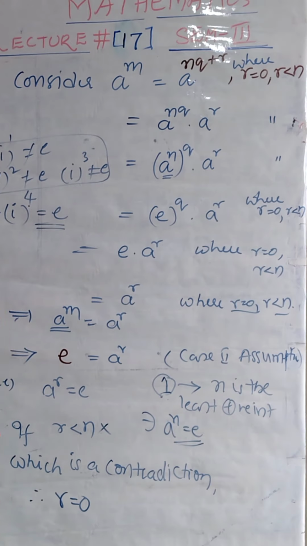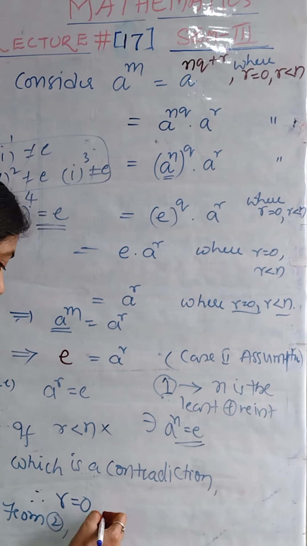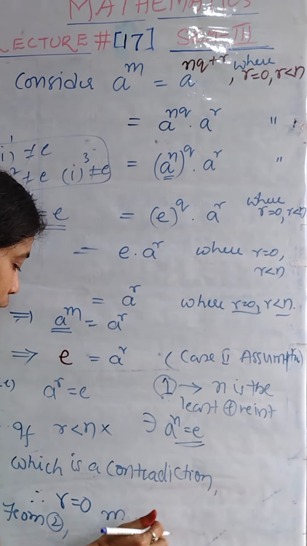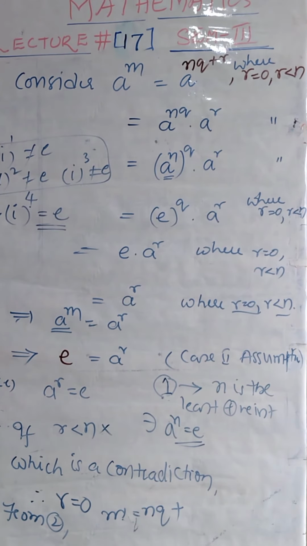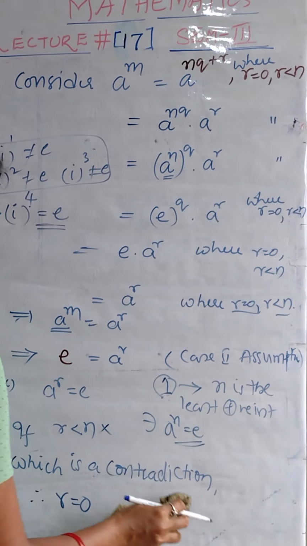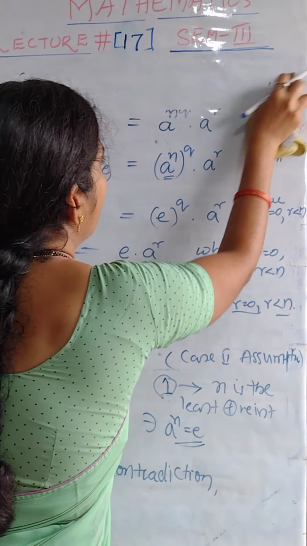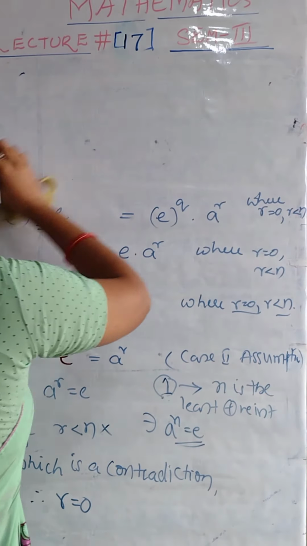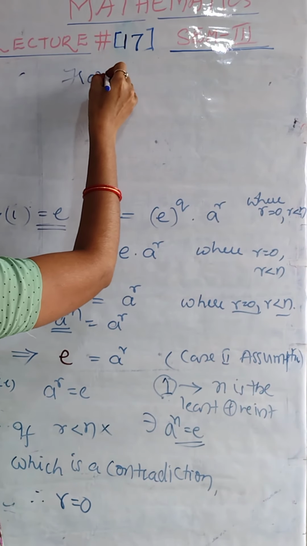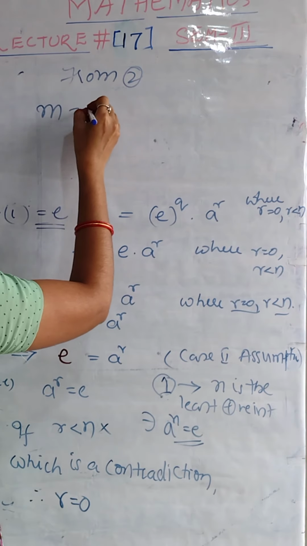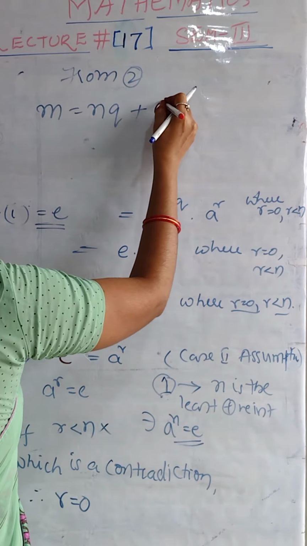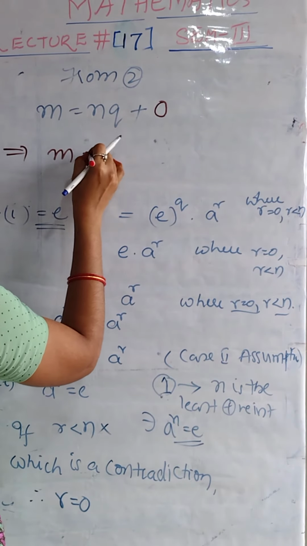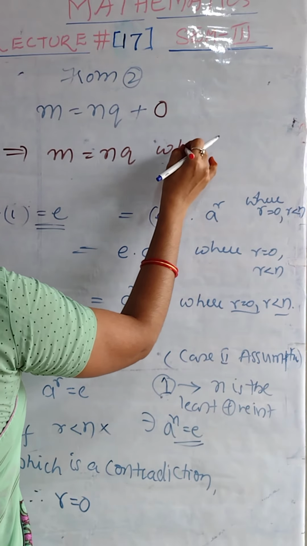Now, coming to equation 2. From equation 2, we have m is equal to nq plus r. But r value is obtained here as 0. That implies m value is equal to nq. What is q?